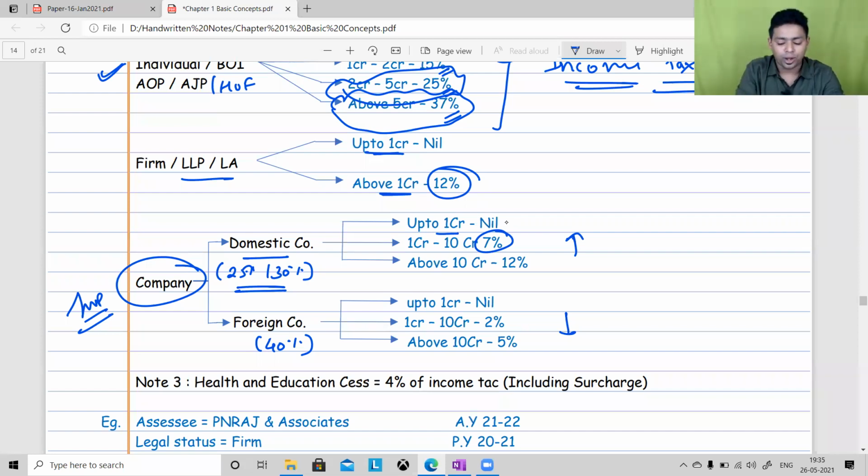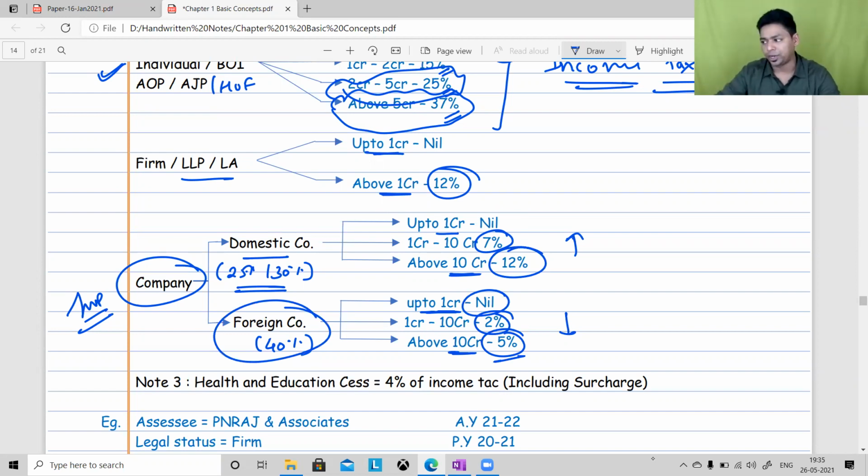When I talk about foreign company, up to 1 crore, no surcharge. 1 crore to 10 crore, only 2% surcharge. Above 10 crore, only 5% surcharge. So surcharge rates are low for foreign company because the basic tax rate is high for the foreign company.